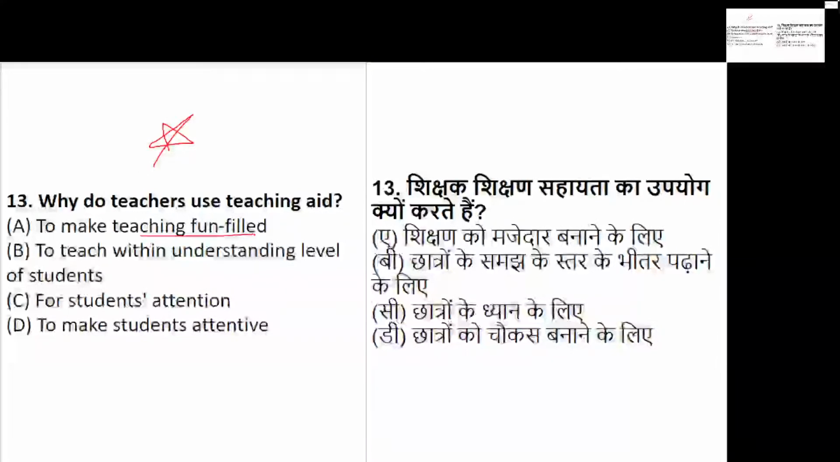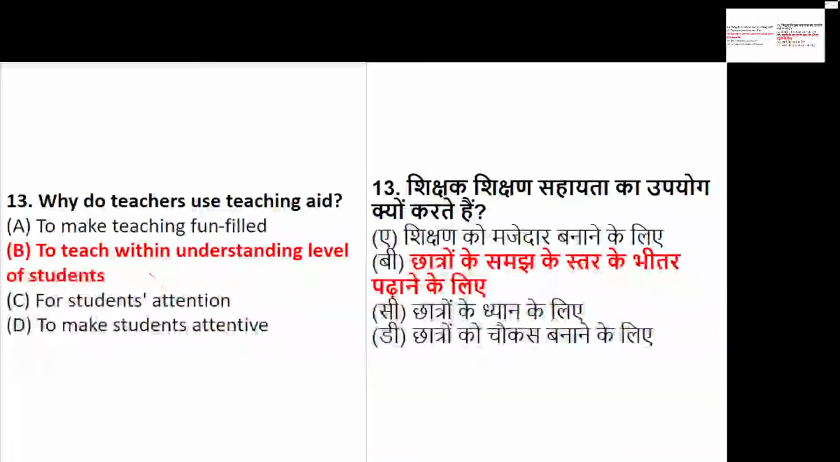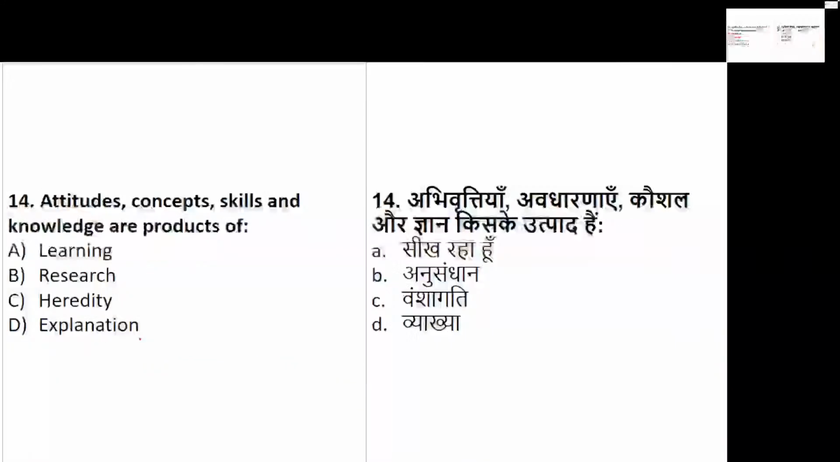So let's see. The reason for teaching aid is basically to teach the students with the understanding level. Not many students marked make students attentive here. With the content also, the teacher can make the students attentive. So basically teaching aid is used in order to make the concept of understanding simplified, to teach with the understanding level of the students. Yes, question number 13, everyone is right. Let's go to question 14.